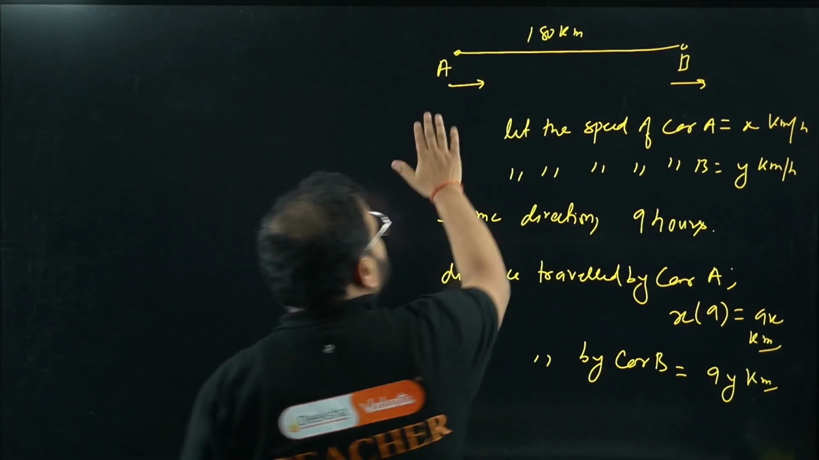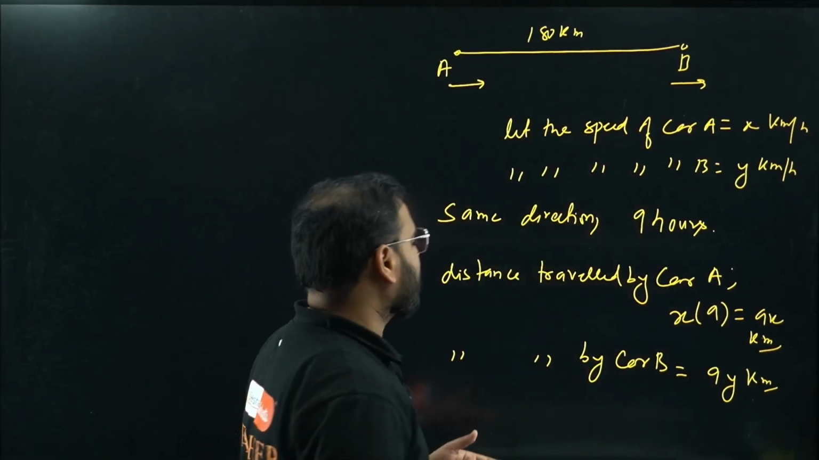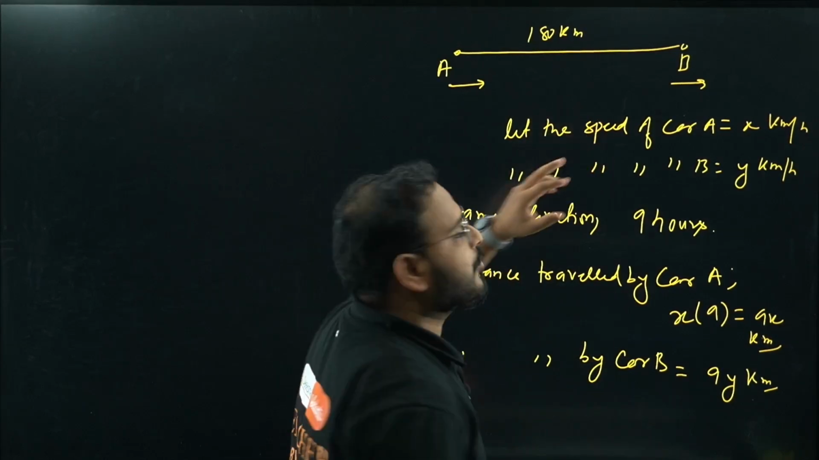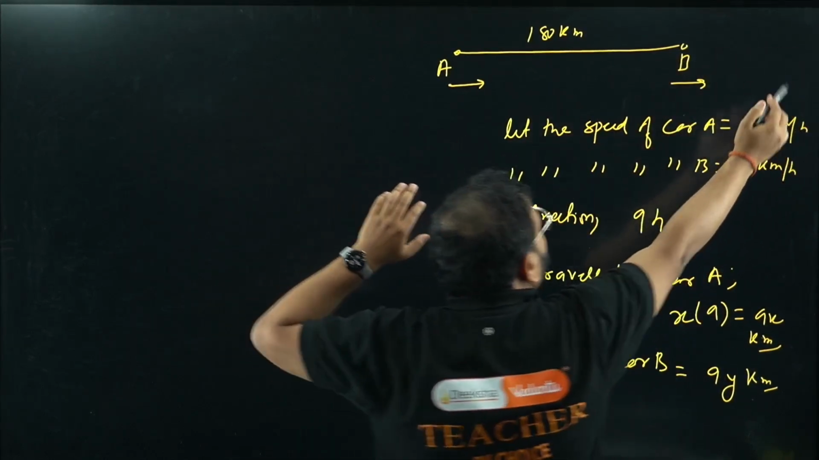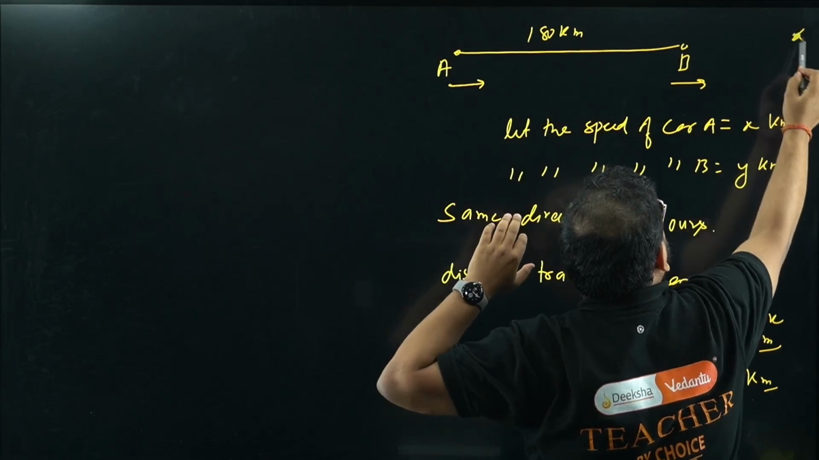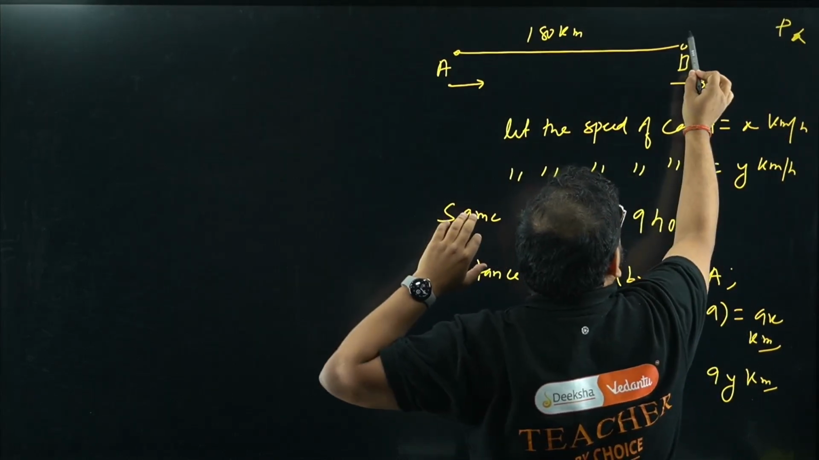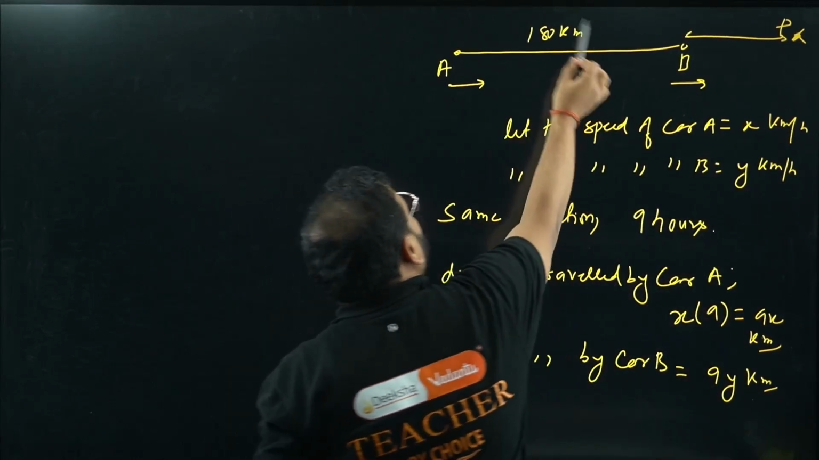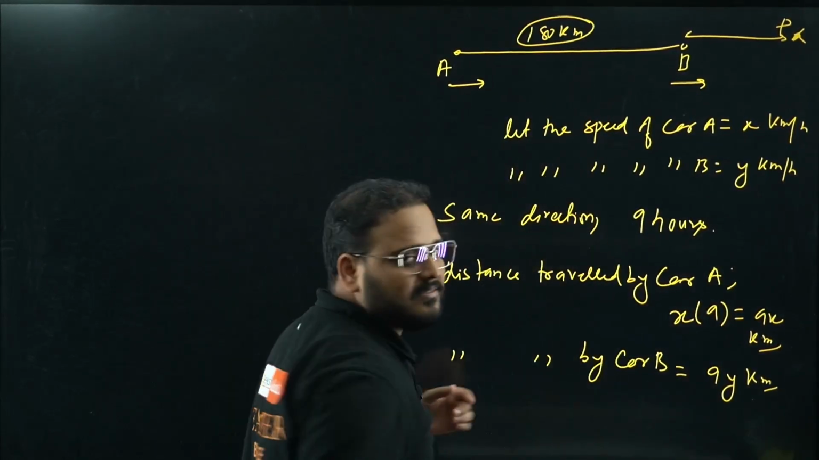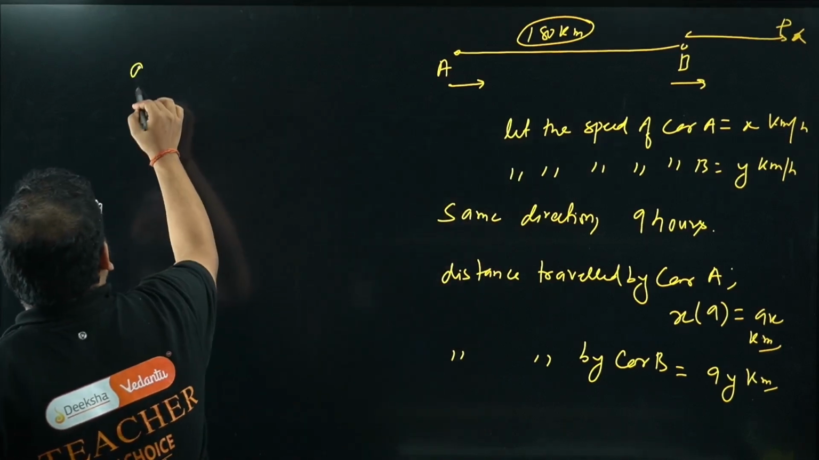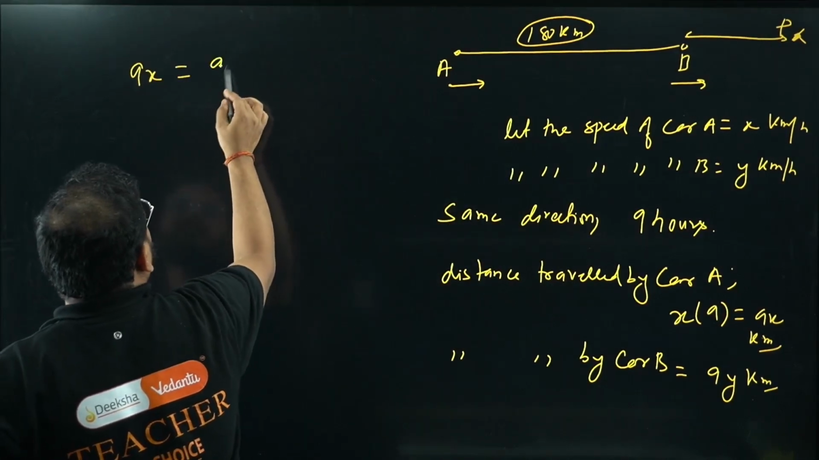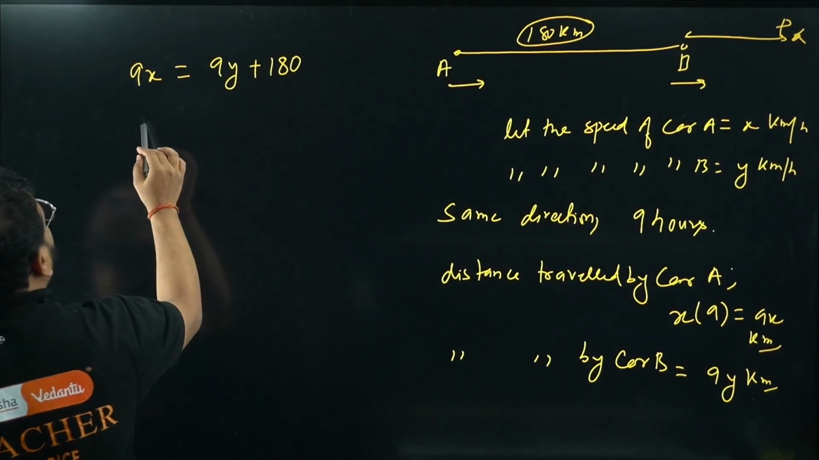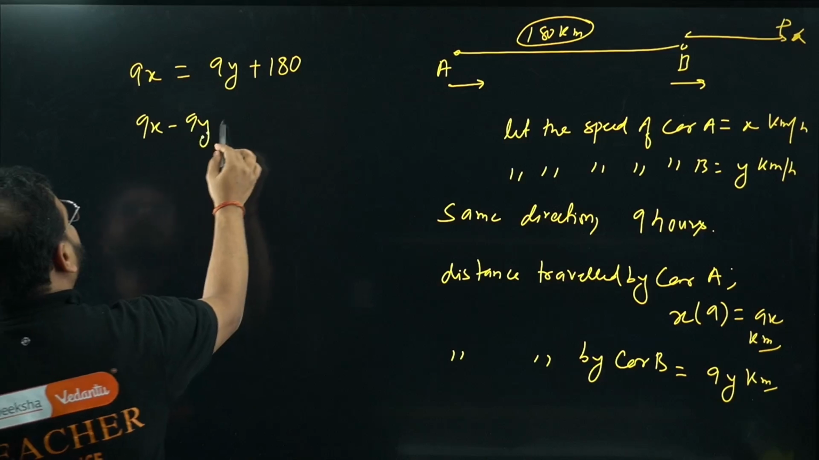So which distance is more, car A or car B? Car A is more, by how much margin? By 180, because car B is moving from this side. Let's say they meet at this point, let's call it P. Car B went only this distance and car A went from here to here. It means car A has gone 180 kilometers extra. So basically 9x is 9y plus 180. So from here you get 9x minus 9y equals 180.